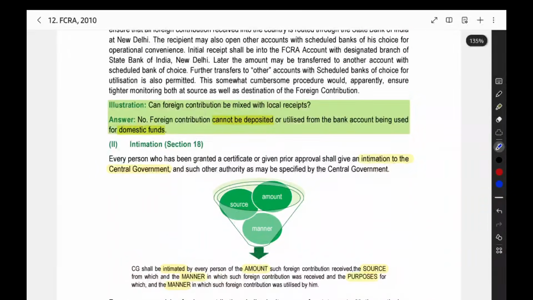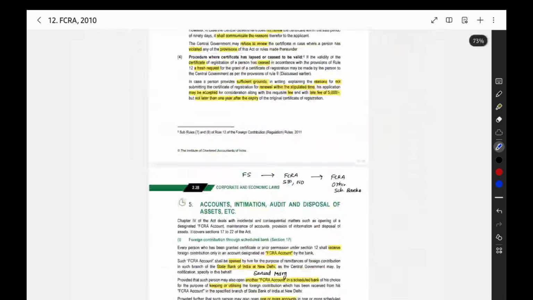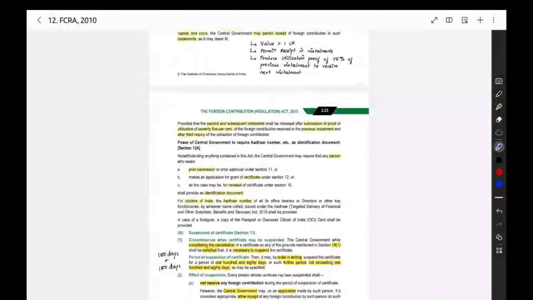Here, can foreign contribution be mixed with local receipt? We already saw that separate accounting should be done for foreign contribution and the local receipt. So you cannot mix it with the local receipt. This also they can ask you as a question. They cannot be deposited along with the domestic funds. You have to keep it in a separate FCRA account only. So everything you have to do as per this act.